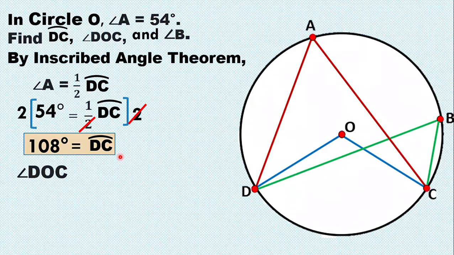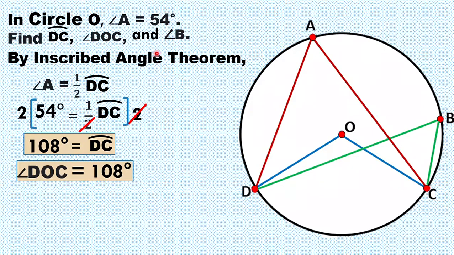Next. Let us find angle DOC. So, angle DOC is intercepted by arc DC. So, according kanina sa theorem, yung central angle ay same lamang sa measure ng kanyang intercepted arc DC. Okay, let us find angle DOC. So, that is 108 degrees. Kasi, yung arc DC ay 108 degrees. So, same lang sila ng measure ng ating central angle DOC. So, therefore, angle DOC is also 108 degrees.